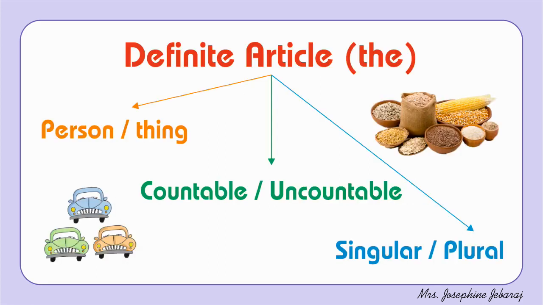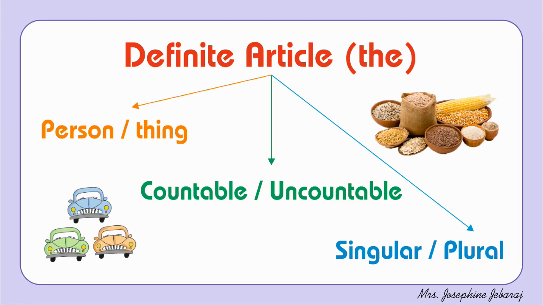Let's first see the definite article. The definite article is "the". It indicates a particular person or thing. It is the most frequently used word in English, and it is used with both countable and uncountable nouns as well as before singular and plural nouns.